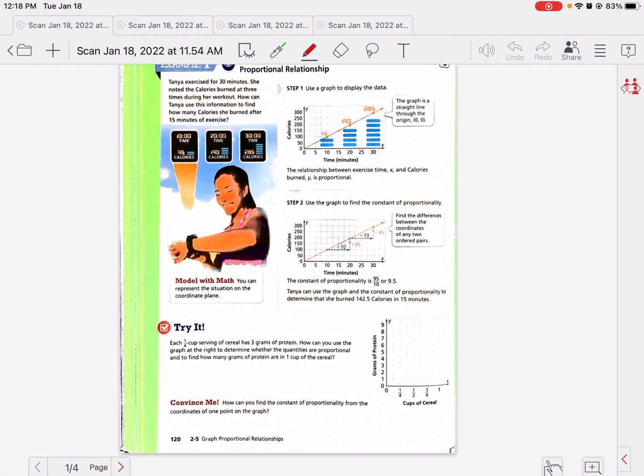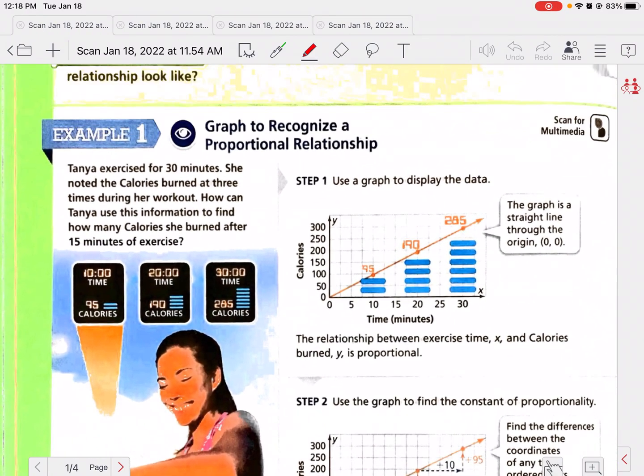Page 120 here. And we're going to start talking about graphs of proportional relationships and what those look like. Okay, so first we have Tanya, who exercised for 30 minutes. She noted the calories burned at 3 times during her workout. How can Tanya use this information to find how many calories she burned after 15 minutes of exercise?